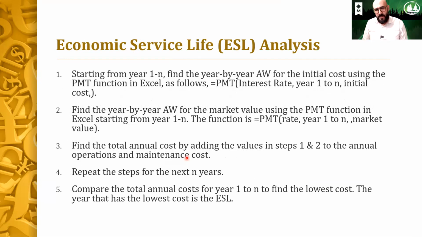You need 5 steps for this. Number 1 is to look into the initial cost. We need to find out what the initial cost would be. It is the present value, in a P format. What would be the equivalent of the initial cost if we replace it in 1 year, 2 years, 3 years, 4 years, etc.? And then we put that in a cell.